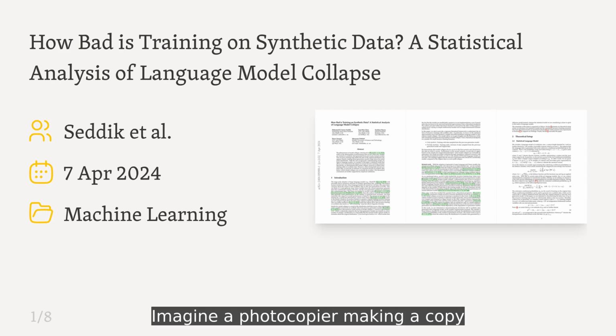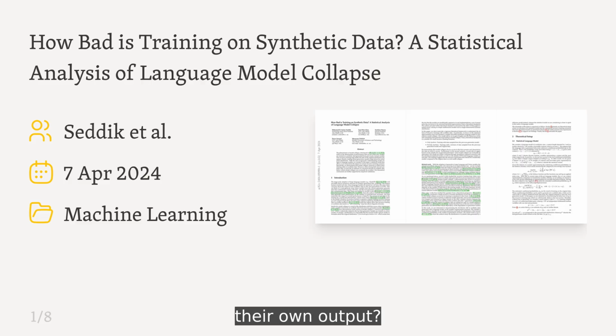Imagine a photocopier making a copy of a copy over and over again. Eventually, the crisp image degrades into unintelligible noise. This paper asks a critical question for the future of AI. Does the same thing happen when language models are trained on their own output?